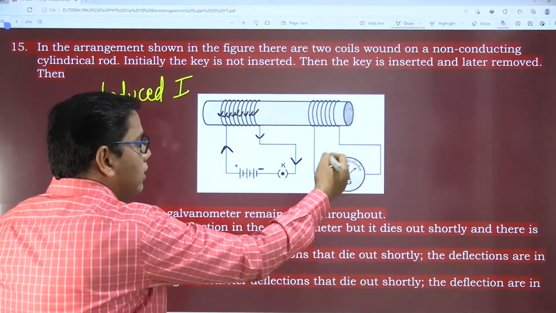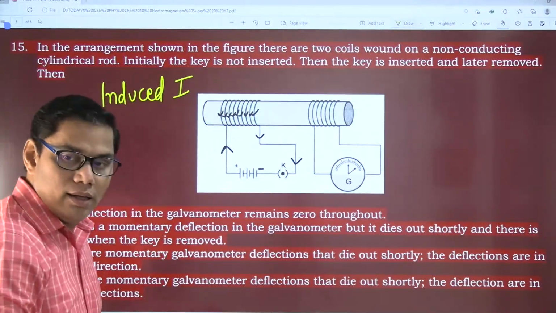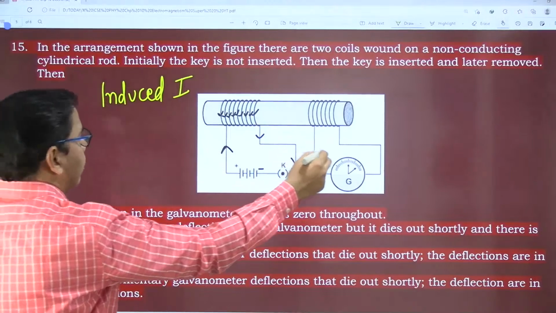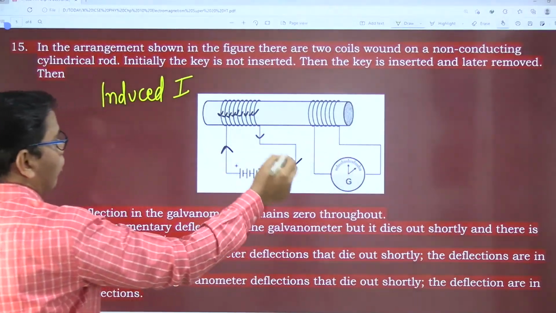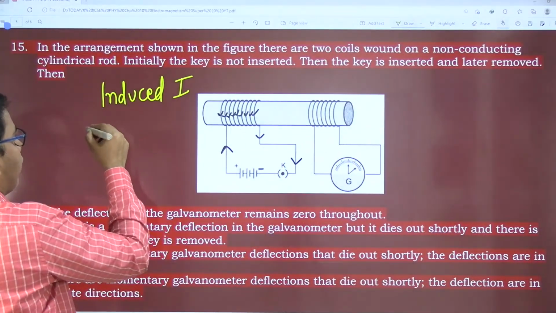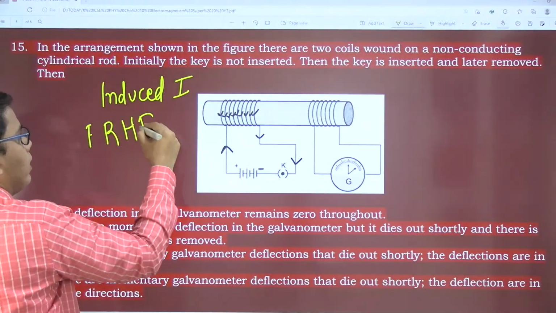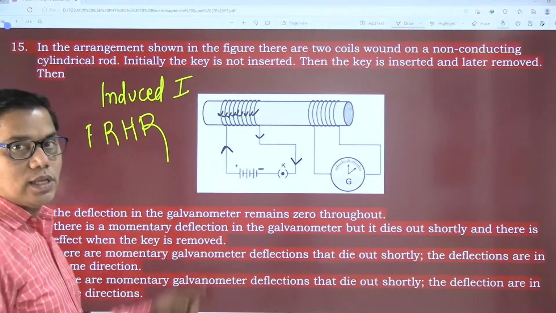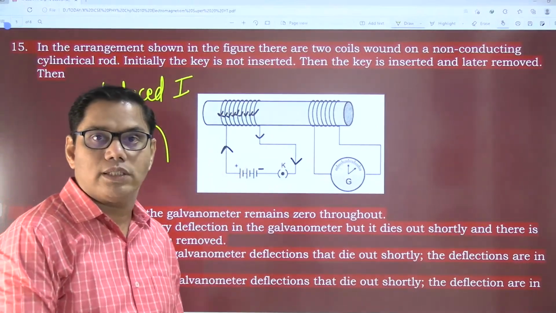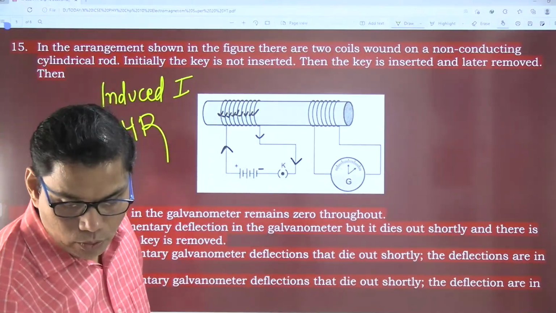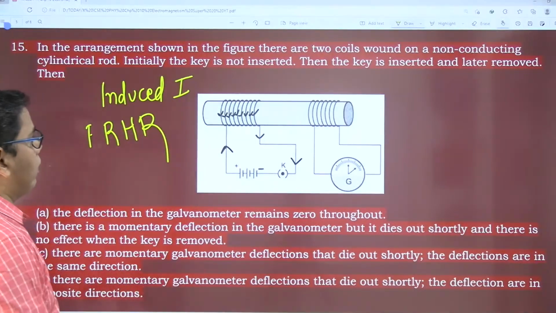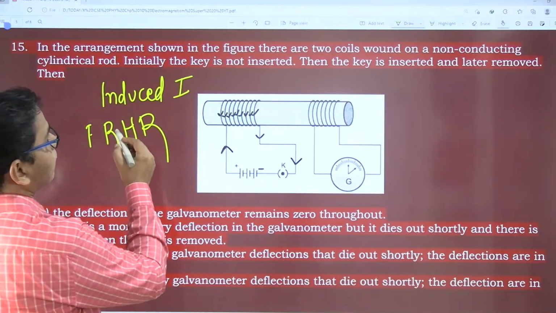If current is induced, there will be a deflection in the galvanometer, and this can be explained by Fleming's right hand rule. Induced current follows the right hand rule, and force follows Fleming's left hand rule. Is it fine?